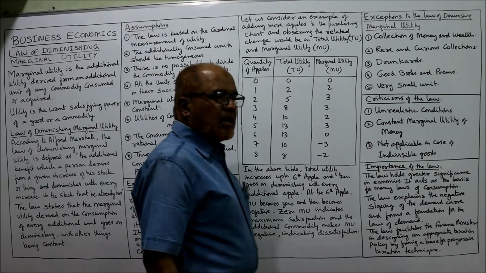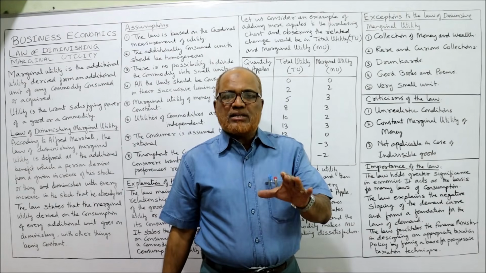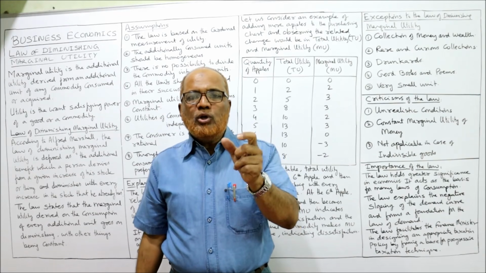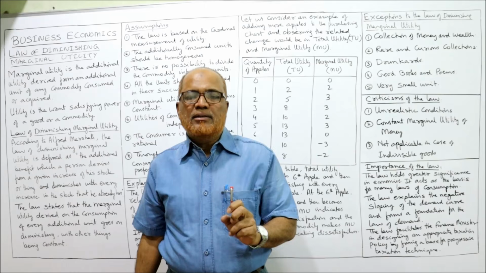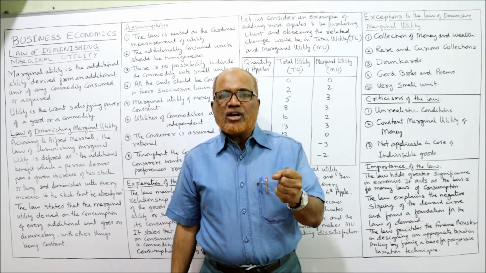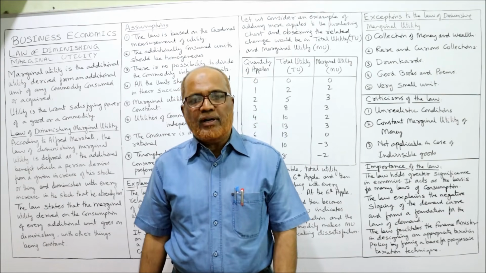Now we'll start the law of diminishing marginal utility. Before that, first you must know the meaning of the term utility and what you mean by marginal utility. Then only we'll go to the law. Utility means the satisfaction, the power of satisfaction by consuming a commodity.